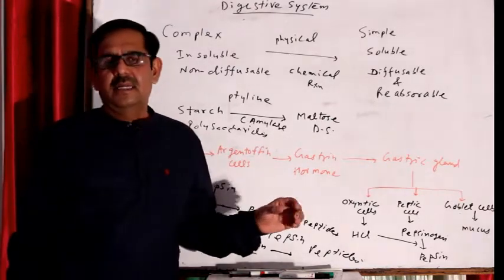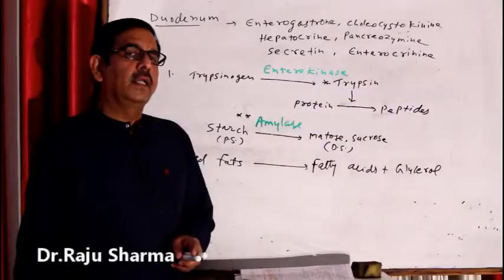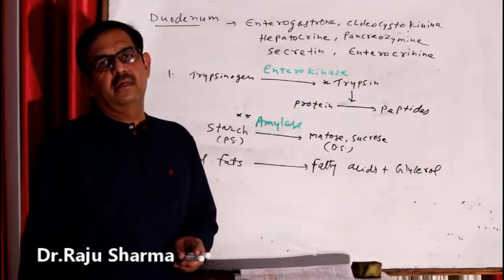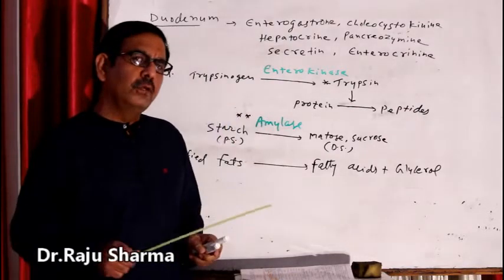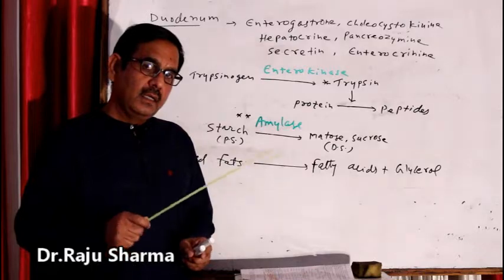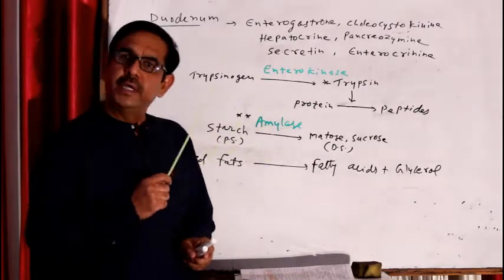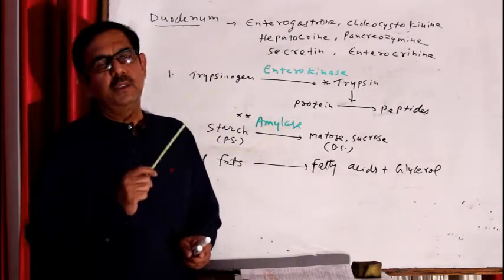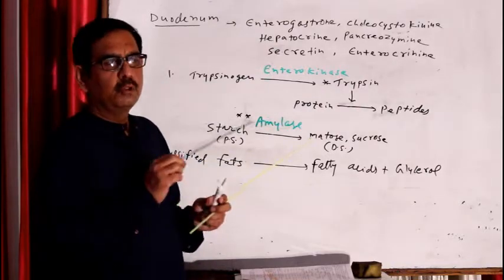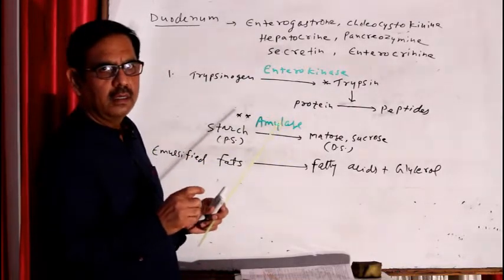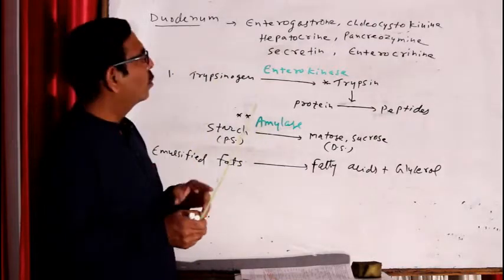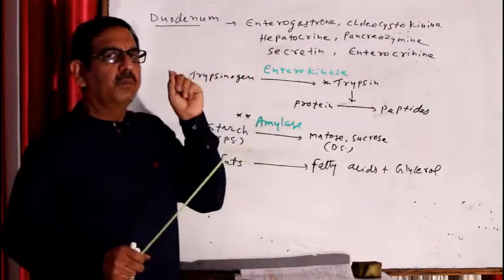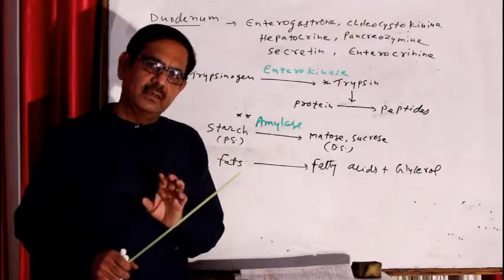Now we will start digestion in the duodenum. After the stomach, we enter the duodenum. So now acidic food from the stomach enters the duodenum. The duodenum is a U-shaped, 25 centimeter long tube, right? Here there is a common opening of the bile duct and pancreatic duct.